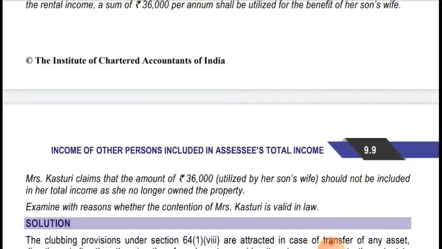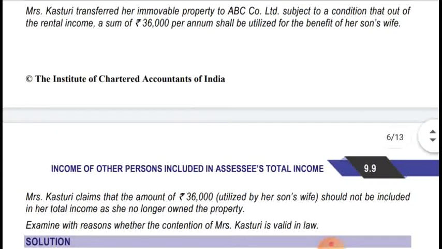Examine with reason whether the contention of Mrs. Kasturi is valid in law. No, as per the clubbing provision, when any asset is transferred to any other person for the benefit of his son's wife, then clubbing provision will be applicable, as it is an indirect transfer. When you transfer any asset to any other person for the benefit of son's wife, then clubbing provision will be applicable in the hands of the transferor.